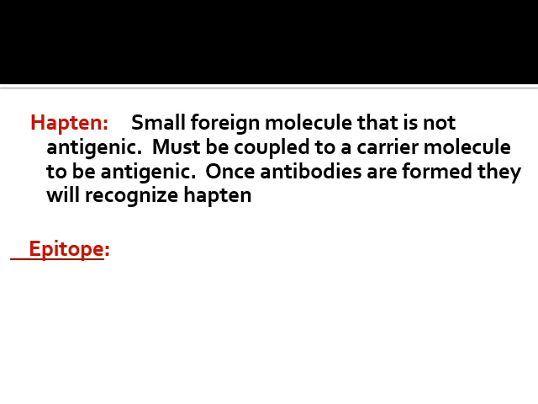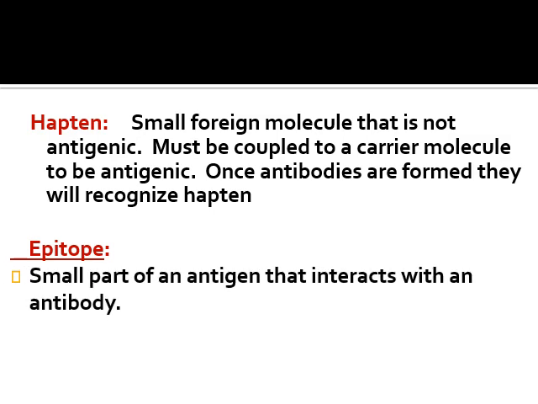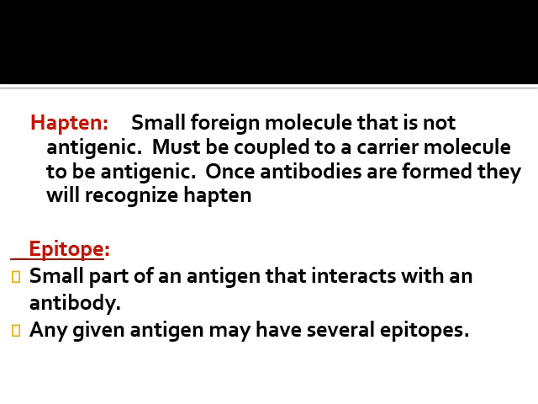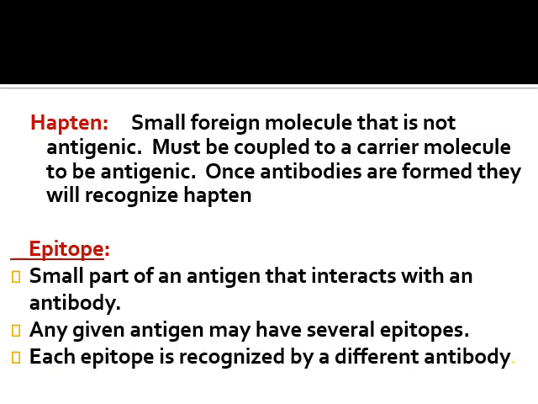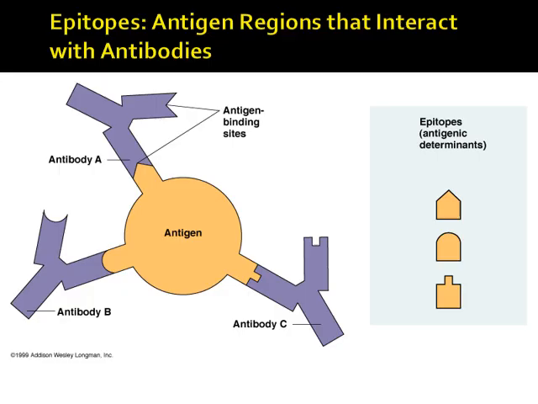Now the meaning of hapten: a small foreign molecule that is not antigenic itself. So it must be coupled to a carrier molecule to be antigenic. Once the antibodies are formed, they will recognize the hapten. Now the meaning of epitope. An epitope is a small part of an antigen that interacts with an antibody. So any given antigen may have multiple epitopes, and each epitope is recognized by a different antibody.